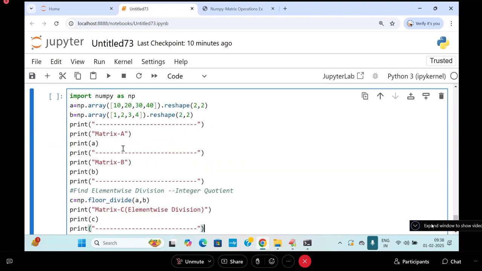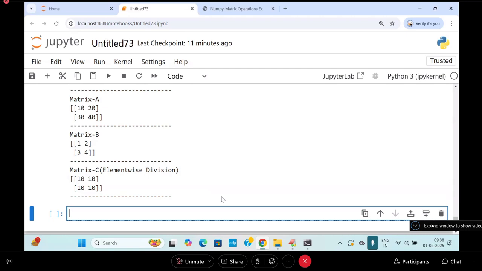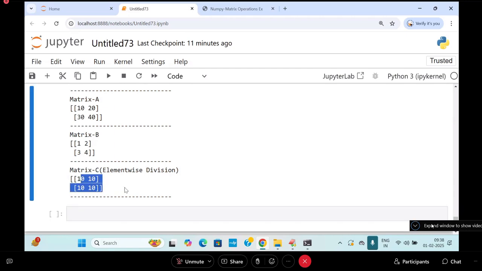So here I am going to write it with which operator? With the arithmetic operator, double slash: A double slash B. Now there I get the output like this.